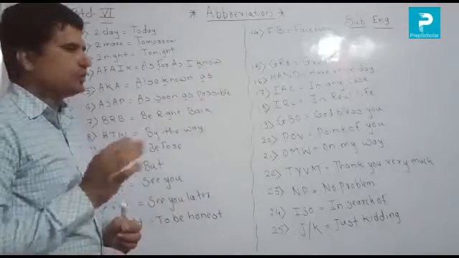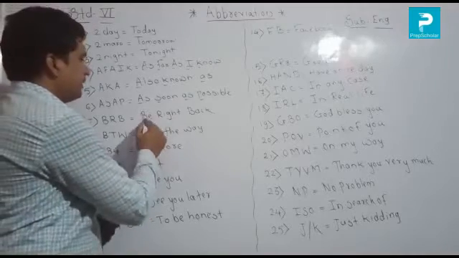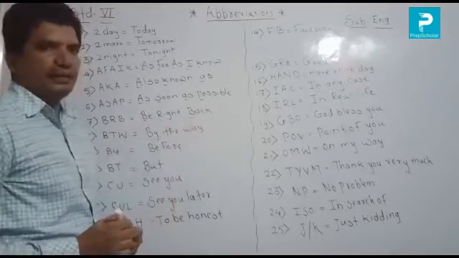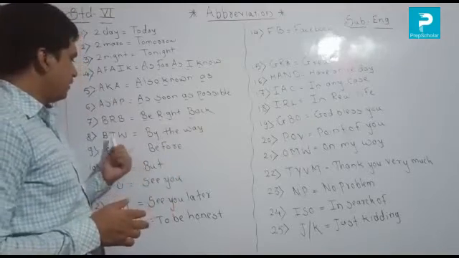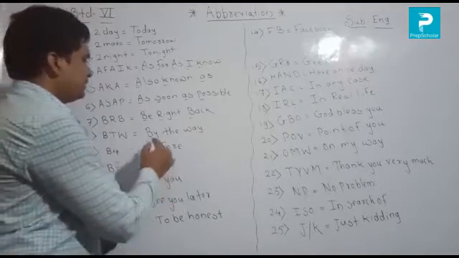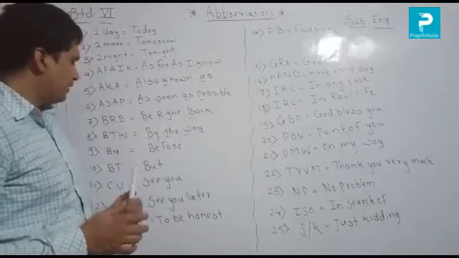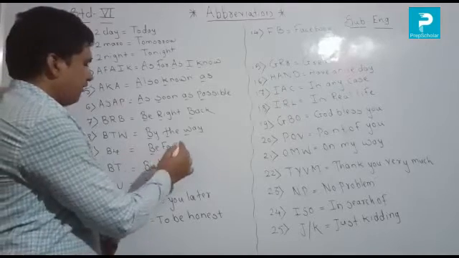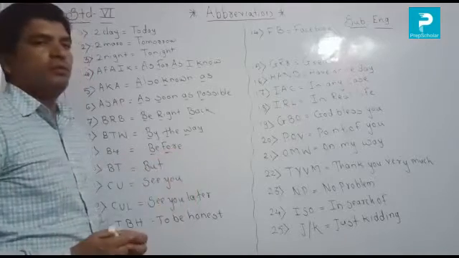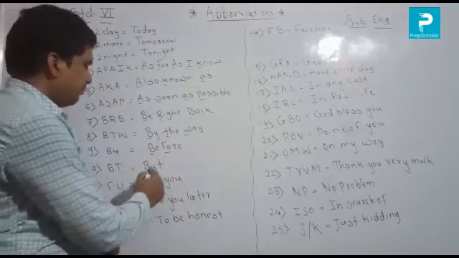Next, BRB means be right back. मी परत येतो. Next, BTW means by the way. Next, B4. There is a B and a 4, so B4 means before. अगोदर.